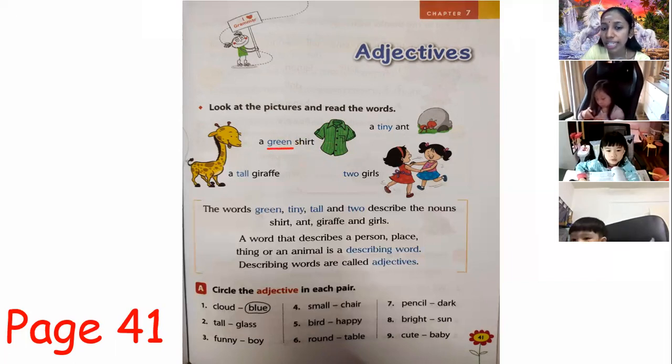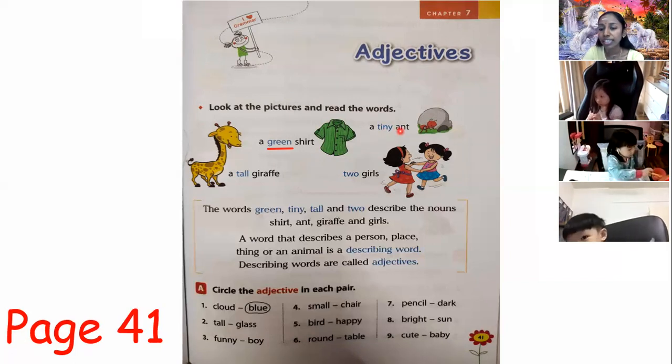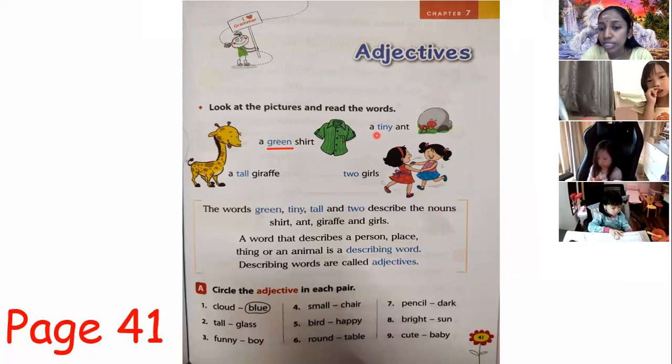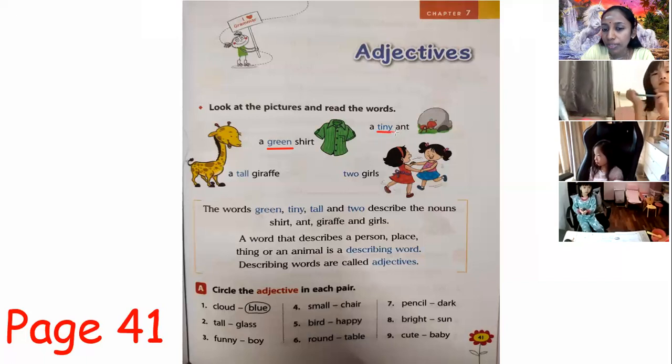Now let's look at the next one. Everybody say with me. A tiny ant. Can all of you say with me? A tiny ant. Yeah. A tiny ant. Correct. So look at the ant here. It is very tiny. And that is the adjective that they use to describe the ant. They want to tell us how the ant looks. So they use the word tiny to describe. Okay. Next, let's look at the next one here.